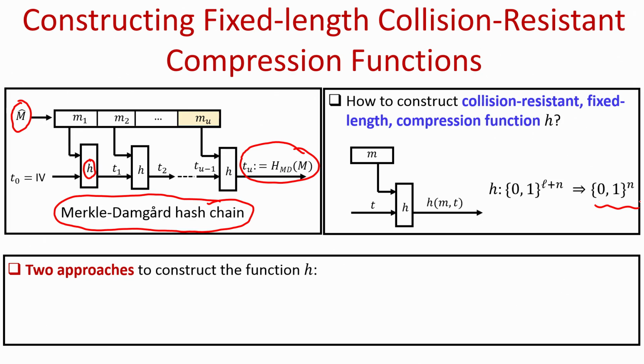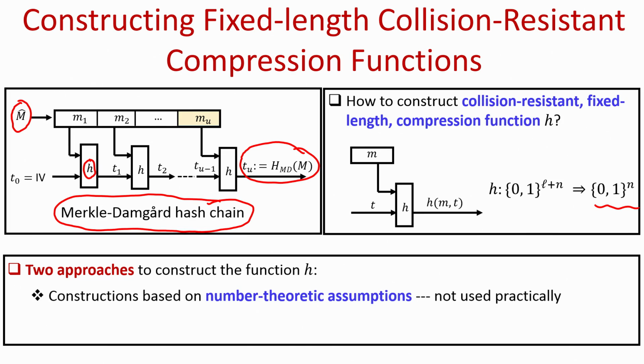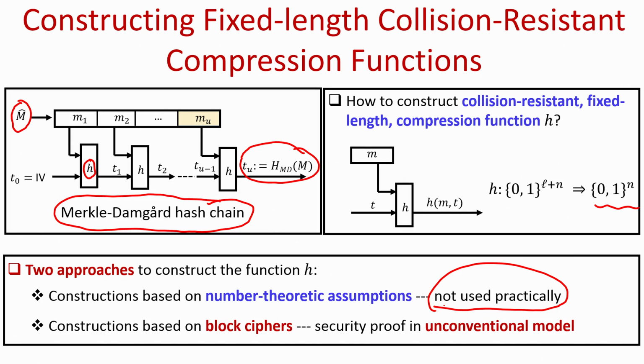And we know two approaches for this. One approach is based on number theoretic assumptions, which we are going to see in this lecture, but they are not used practically. The construction that we are aware of and which we have proved to be secure is based on block ciphers, namely the Davis-Meyer construction. However, the security proof of that construction was in the unconventional model, namely the random oracle model. So, in this lecture we are going to see the construction based on number theoretic assumptions, whose security can be given just based on the discrete log assumption.